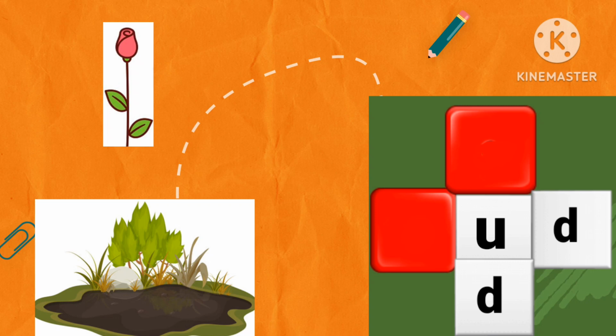B. Letter B. Letter M. So drop letter B for bud and letter M for mud. Now let us make a sentence. I saw a rosebud lying in the mud.